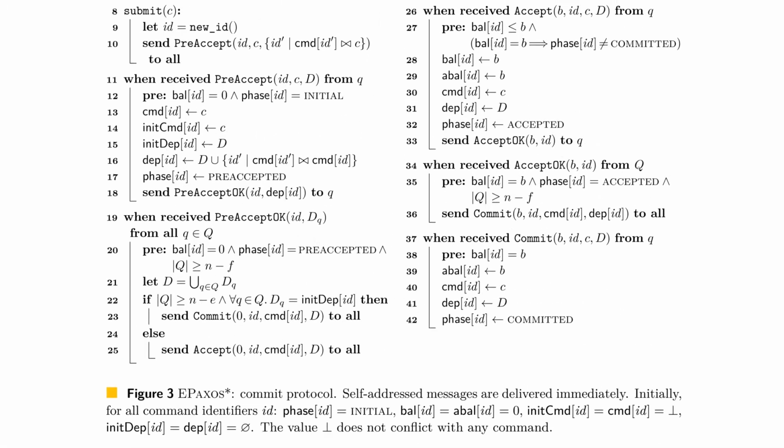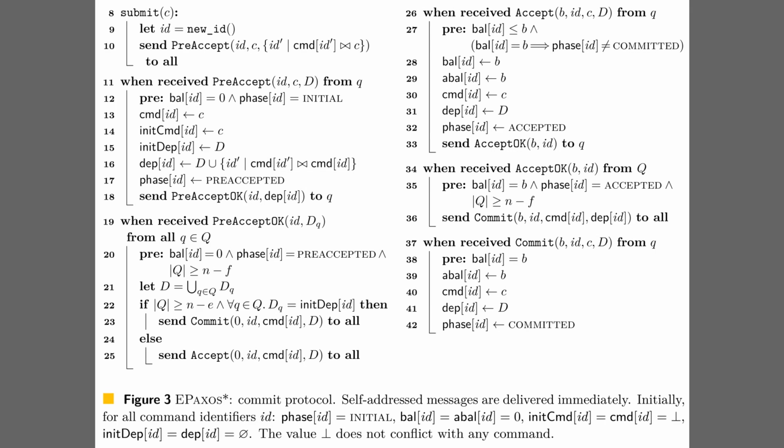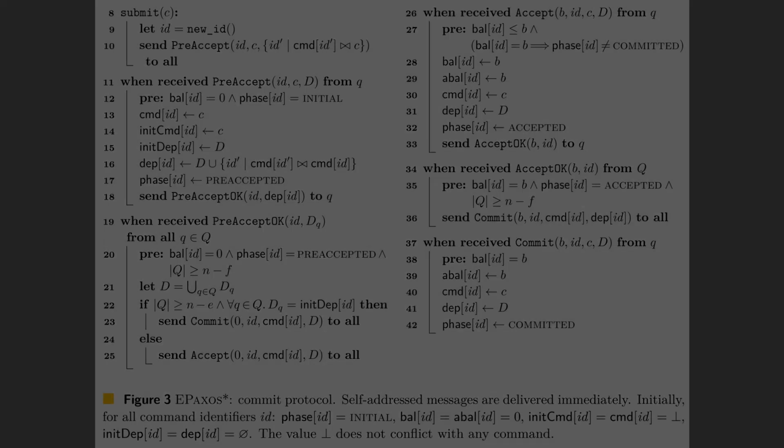So the previous figure illustrated dependency ordering. Figure 3 shows how a command gets committed in 2 rounds. The initial coordinator broadcasts pre-accept with its dependency guess, replicas extend it with local conflicts, and send pre-accept OK. If a fast quorum of size n-e replies with the exact same dependencies, the coordinator commits immediately, which gives the two-message fast path. Otherwise, the coordinator moves to accept and then commits after a quorum, so progress remains F-resilient.